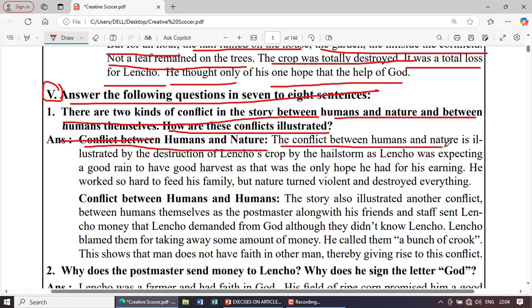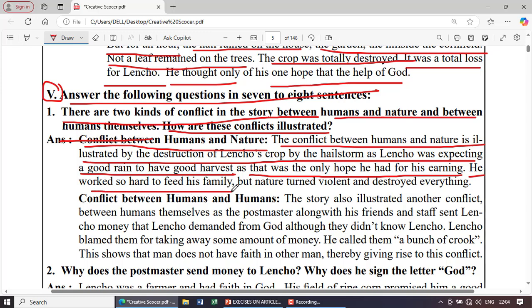The conflict between human and nature is illustrated by the destruction of Lencho's crop by the hailstorm, as Lencho was expecting a good rain to have a good harvest. Yes, that was the only hope he had for his earning. He worked so hard to feed his family, but nature turned violent and destroyed everything.